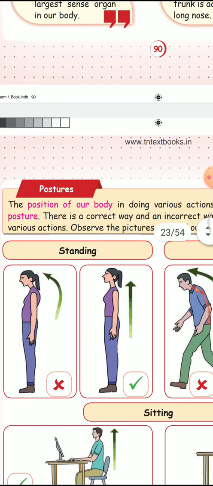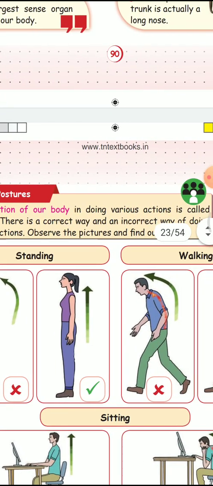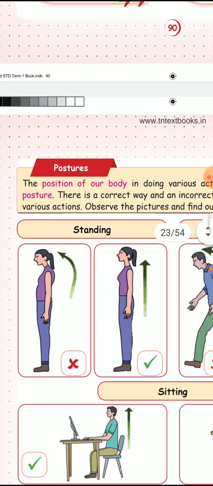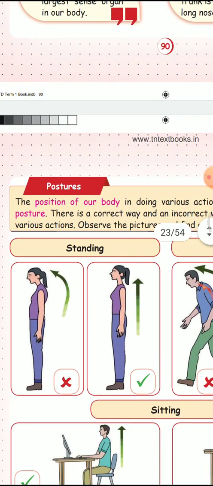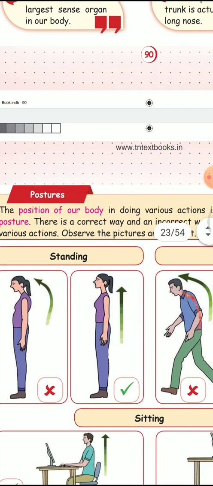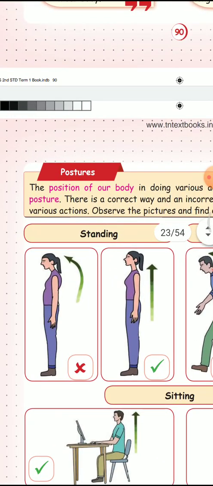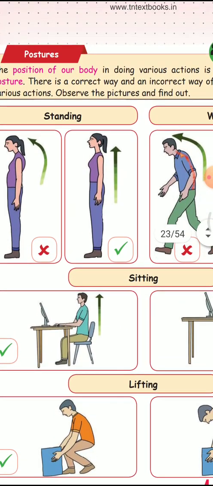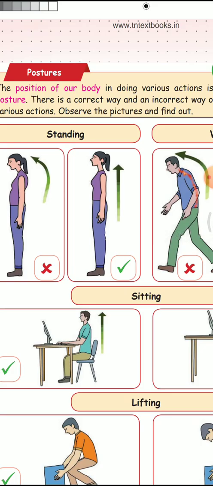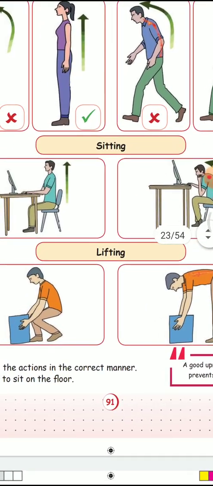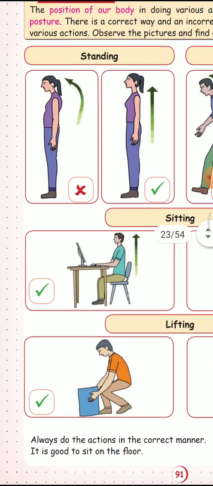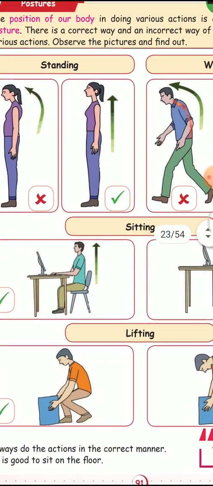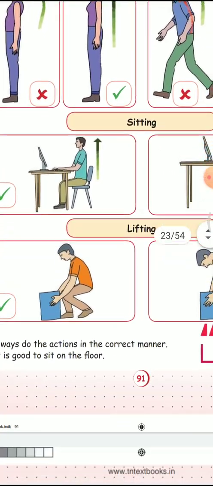There is a correct way and an incorrect way of doing various actions. Daily we do various actions: sitting, standing, jumping, running, like that we do so many actions daily. So the position of our body in doing various actions is called posture. See here, which one is correct? You have to put the tick. What is that known as? The position of our body in doing various actions is called posture.